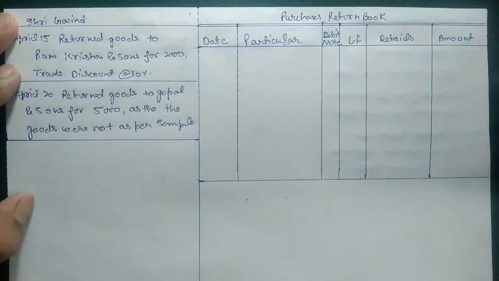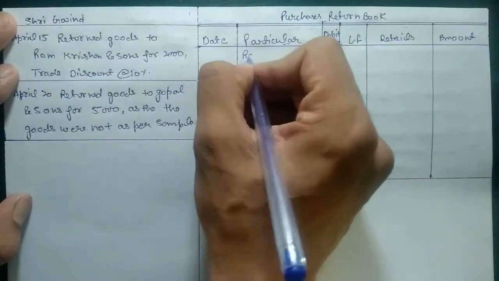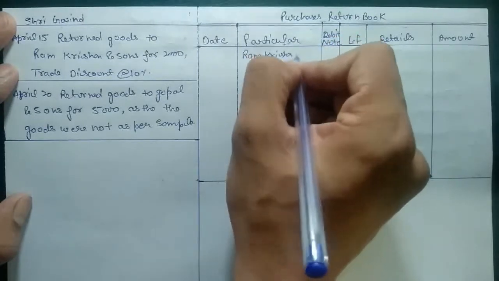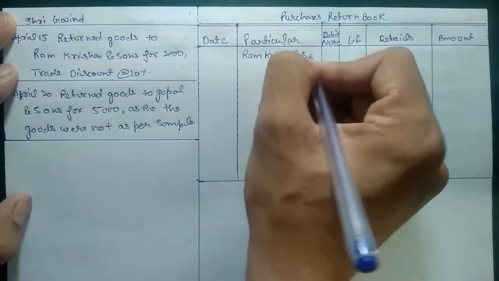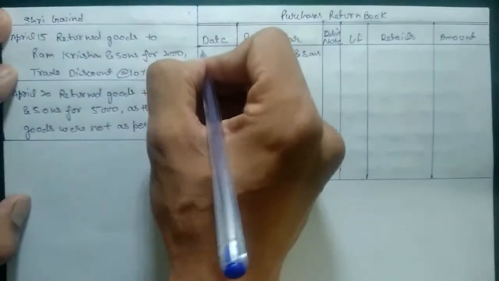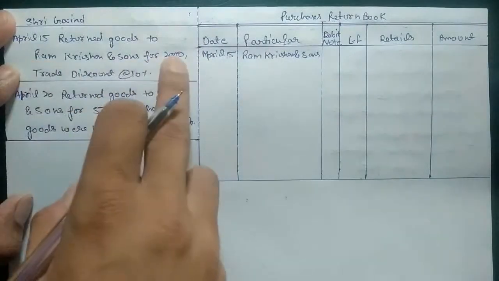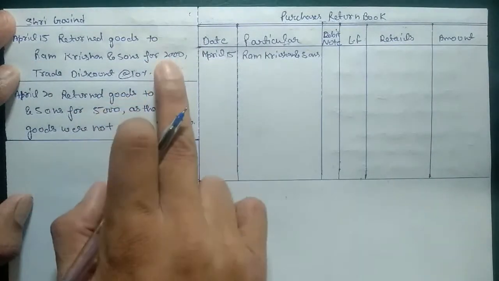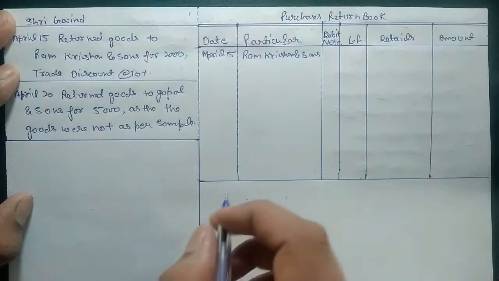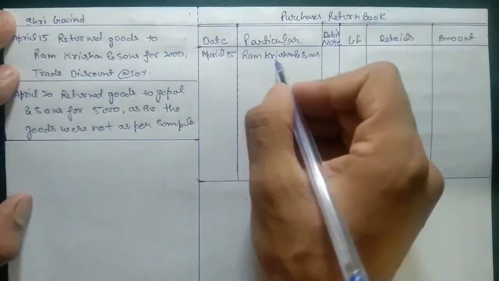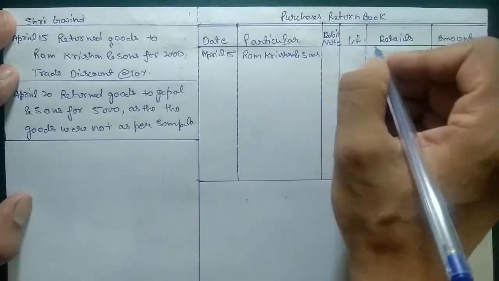First, whom we are returning to and dealing with, we need to put the name of that person first, that is Ram Krishnan and Sons, on date April 15. The amount of goods we return is 2000. We do not know the specification of what type of goods, so we will directly post in the name of Ram Krishnan and Sons, that is 2000.